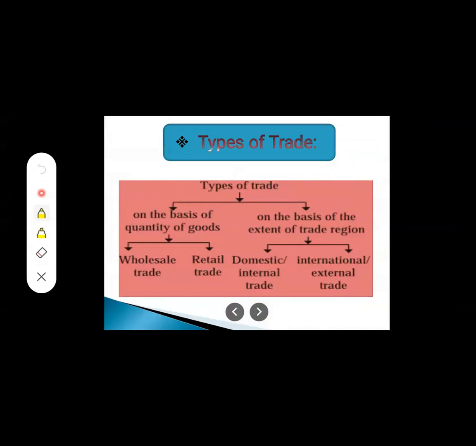Next, this is the main, we can say, the main types of trade, students. It is divided into two types: on the basis of quantity of goods and on the basis of extent of trade region. It is a very wide point, students, and we are going to see it in detail.